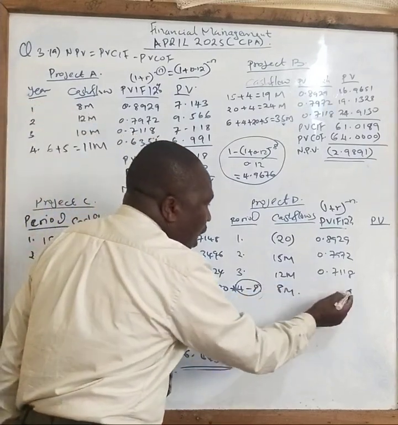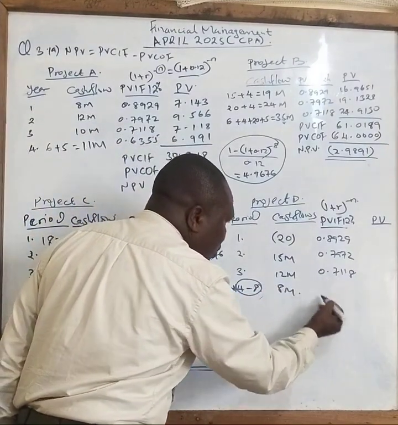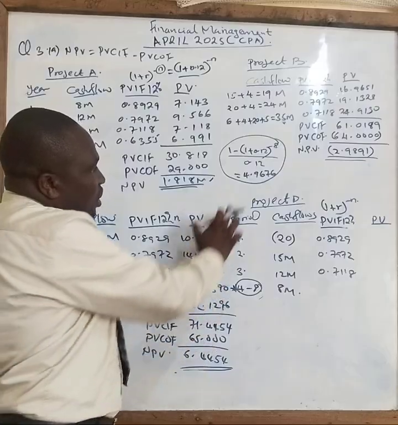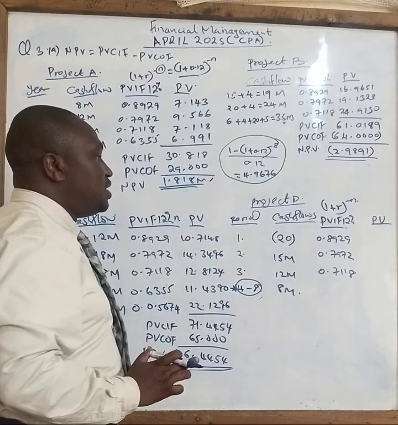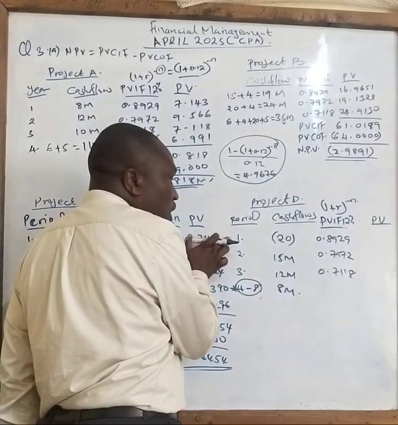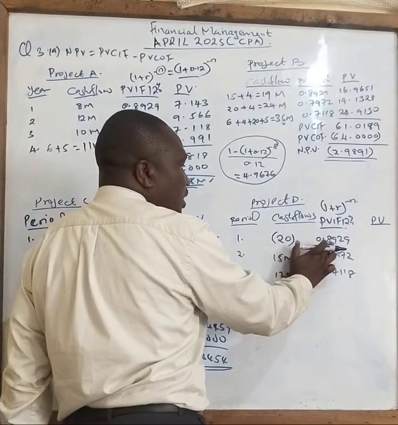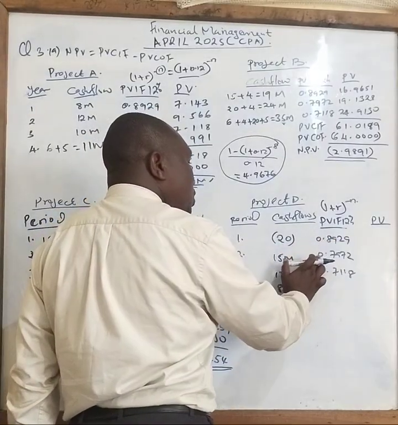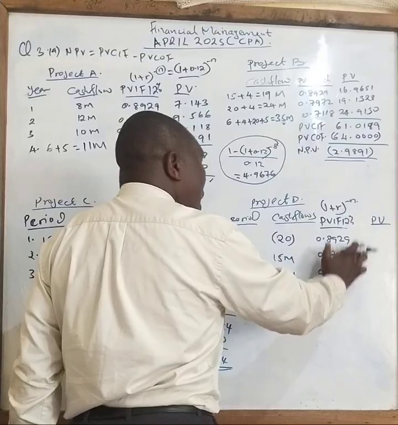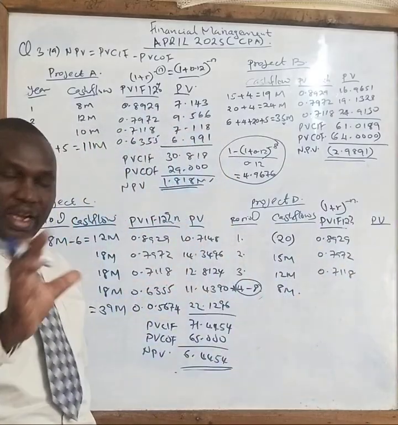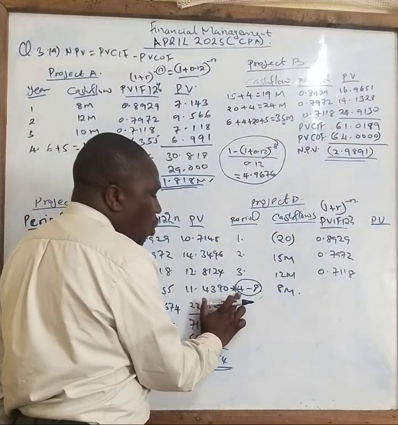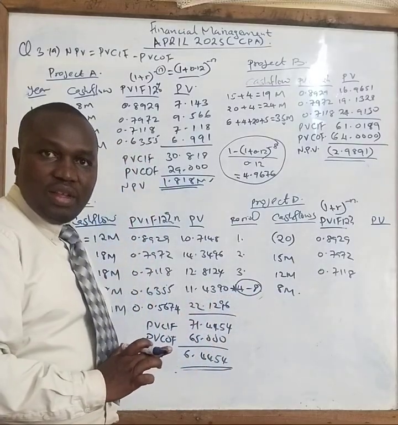For me to find out how much is the value here, I will just take the total for year 1 to year 8, which is 4.967, minus the discounting value for year 1, which is 0.8929, minus 0.7972, minus 0.7118. The balancing figure will be exactly from 4 to 8. Correct?